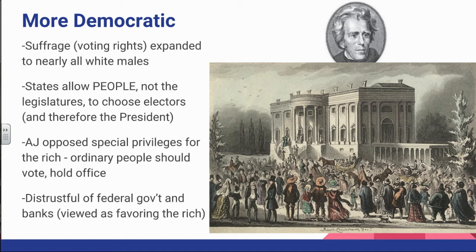Another thing that we saw in those documents was that more and more states by that time were allowing the actual people, the popular vote in their state, not the state legislatures, to choose the electors and therefore to choose the president. Andrew Jackson was a big advocate of ordinary people, the common man, allowing the common man to vote and to hold office. He opposed any special privileges, whether real or imagined, for the rich.